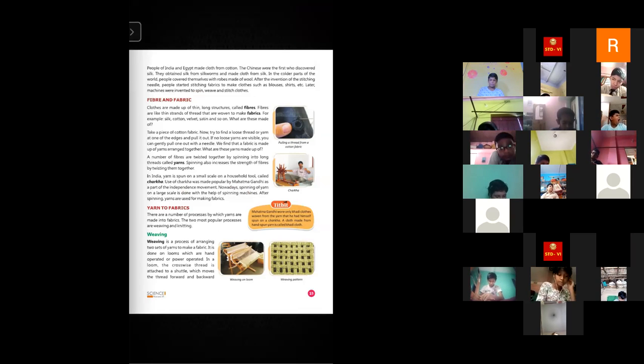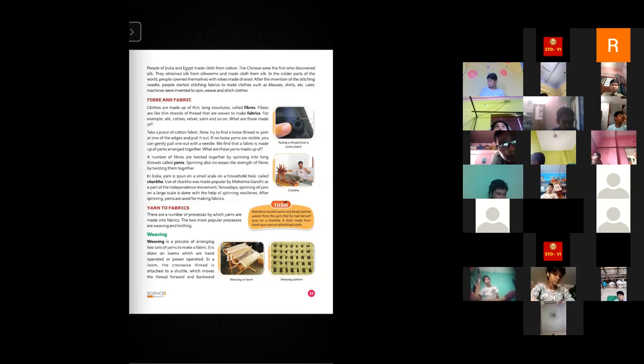So now is this concept clear, what is the fiber and what is the yarn? Yes ma'am. The raw material, the raw cotton, is the fiber. When we roll or spin the cotton again and again, we get threads from the cotton. That is called the yarn. Okay. And by using those threads, we make the clothes. That is called the fabric. So we get yarns from the fiber and fabric from the yarn. So this is the total journey that we call fiber to fabric.